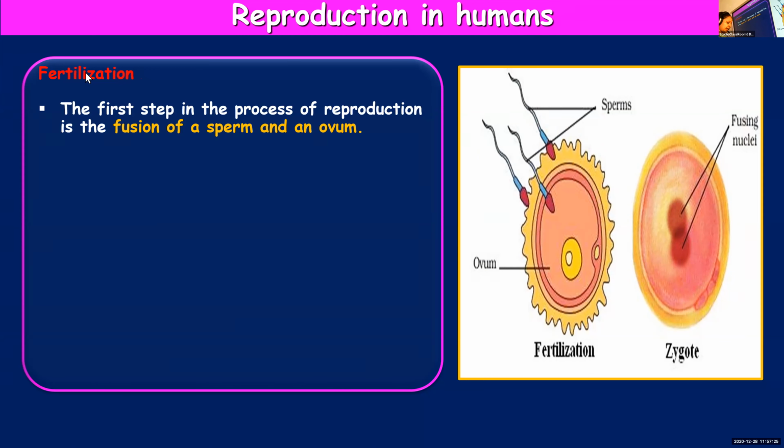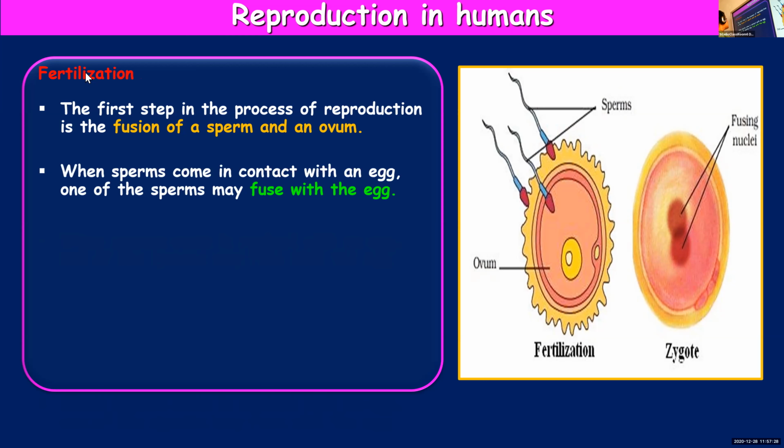Sperm will fuse with the egg and they will form a single cell known as zygote. When sperms come in contact with an egg, millions of sperms are being produced, and even though many sperms come in contact with the egg, as you can see in the picture, only one will be fusing with the egg. Only one sperm can fuse with the egg. At a time, egg will fuse with only one sperm.